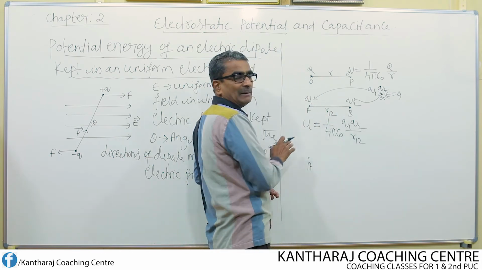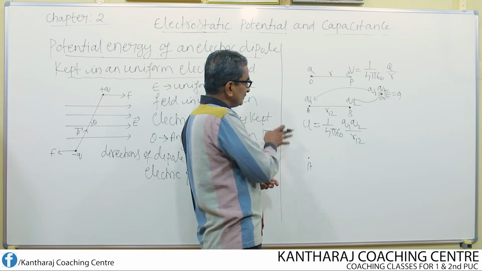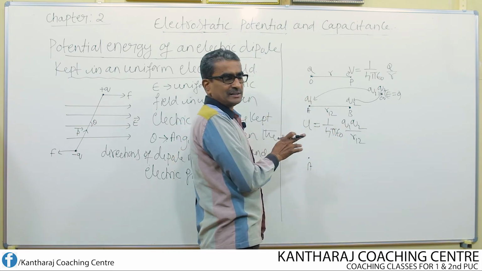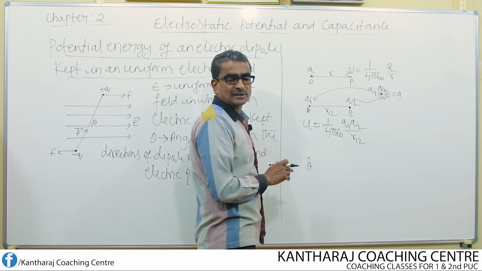This is in the absence of electric field. Without applying any electric field, this should be the amount of work done to set up the system of two charges.